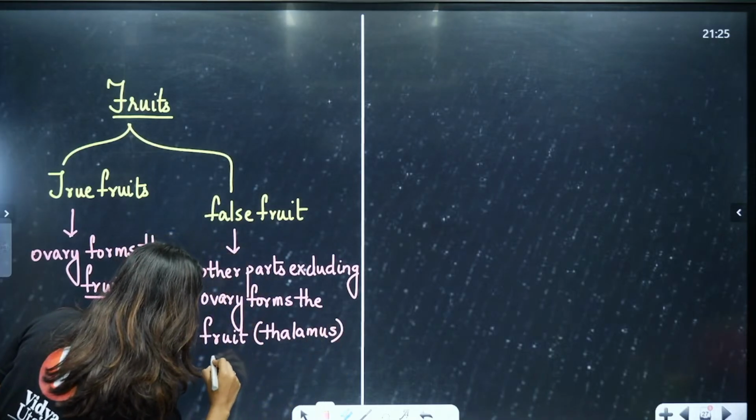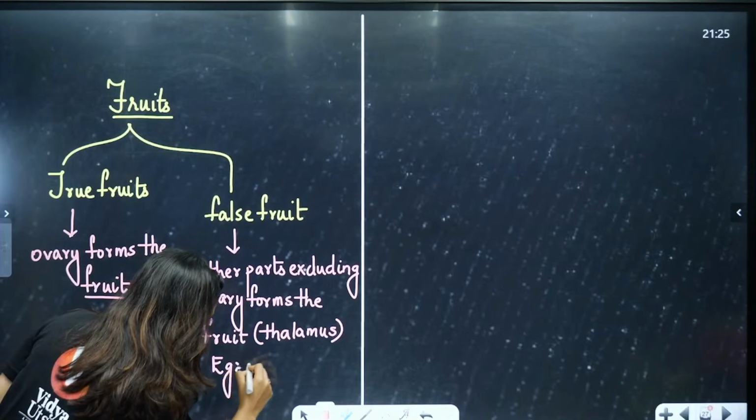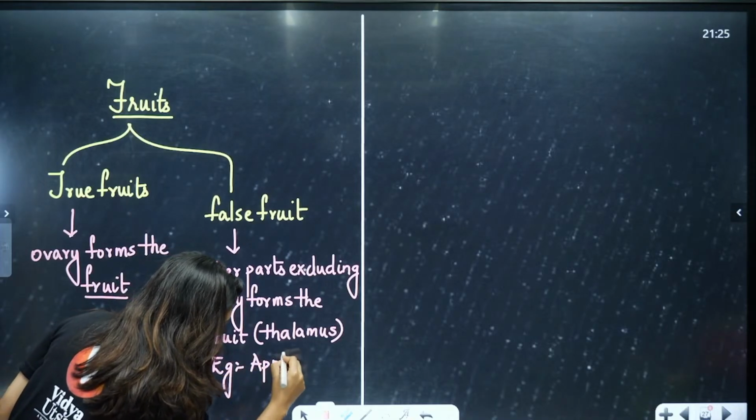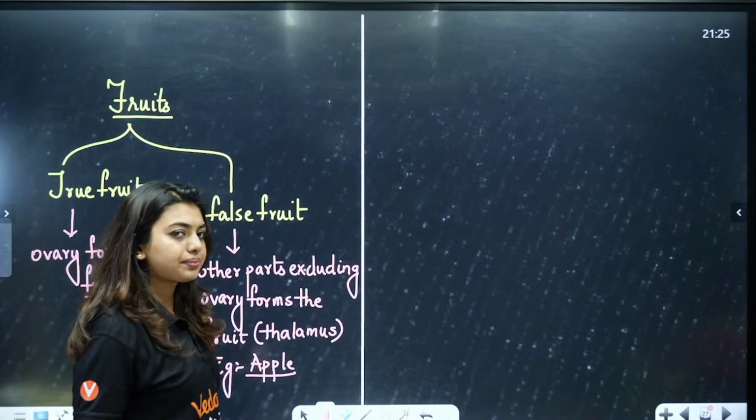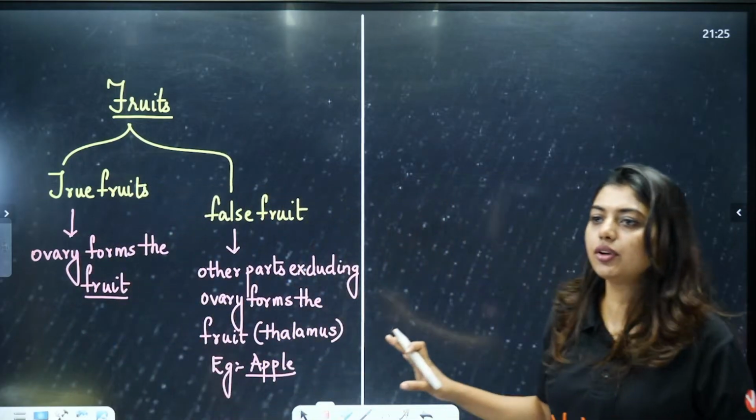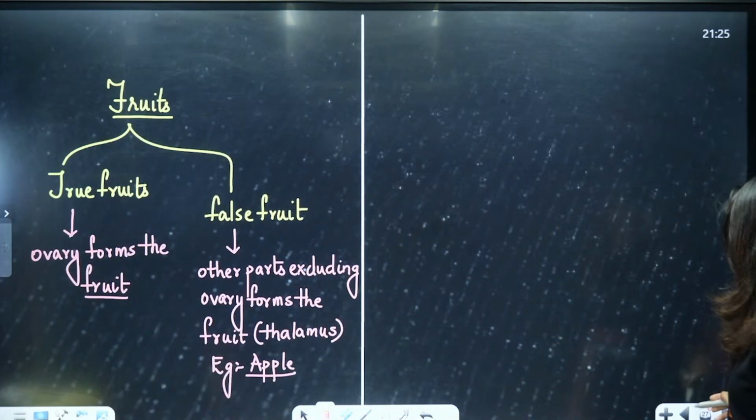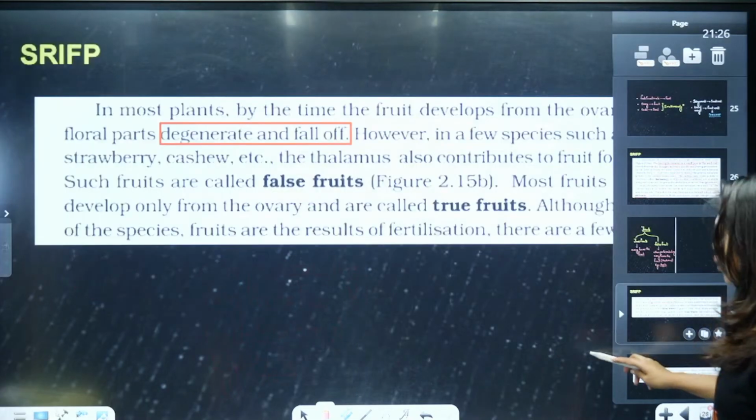Clear? Is this clear? So false fruit and true fruit is clear to all of you, I believe.